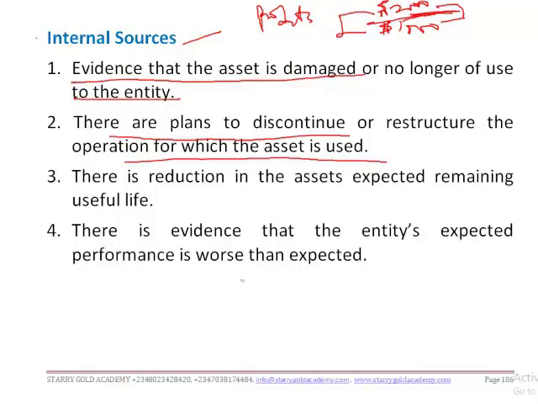Also, if there is a reduction in the asset's expected remaining useful life, and there is evidence that the entity's expected performance is worse than expected, in such a case there is an indication of impairment. Are we together? Now we are progressing, right?